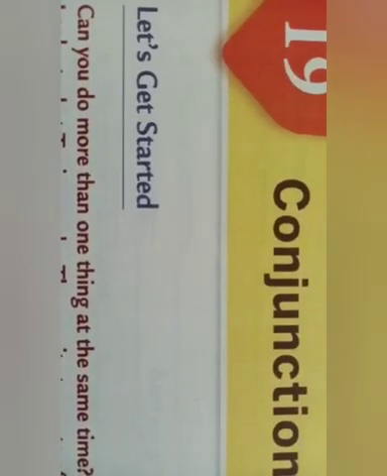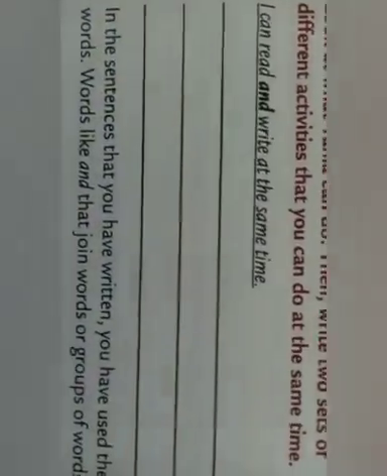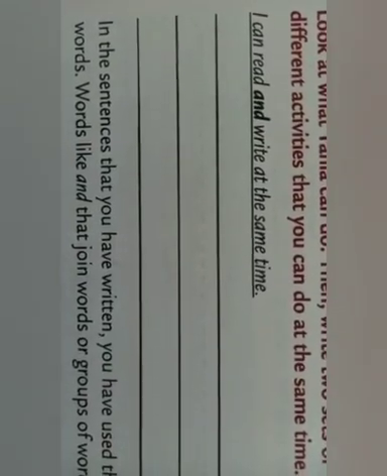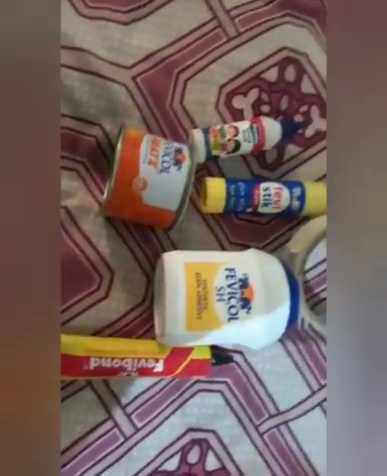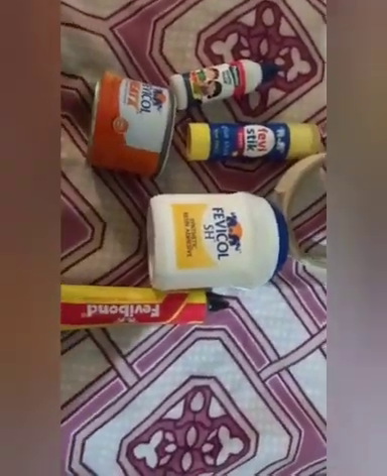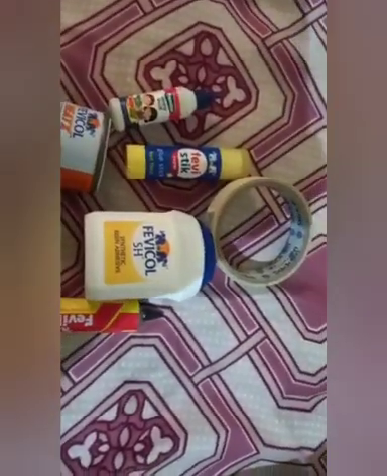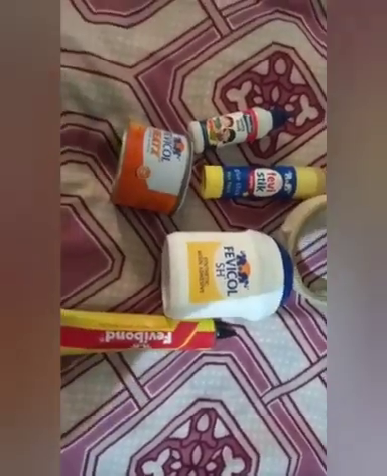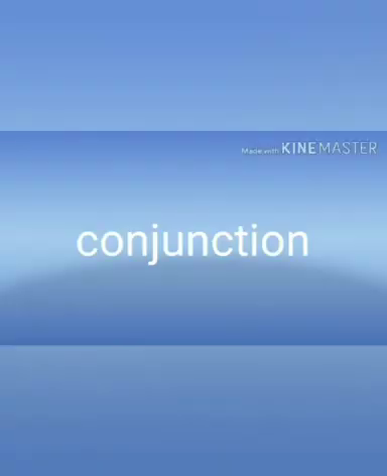You will see that you will use certain words like and to join the names of two activities. Or in other words, you can see those words act like glue. We use glue to stick two different things like papers or cardboards to make our artwork. Similarly, conjunctions also join two words or groups of words or sentences.